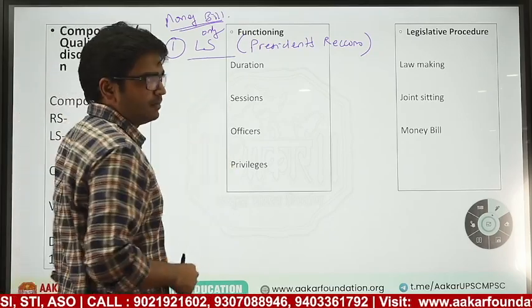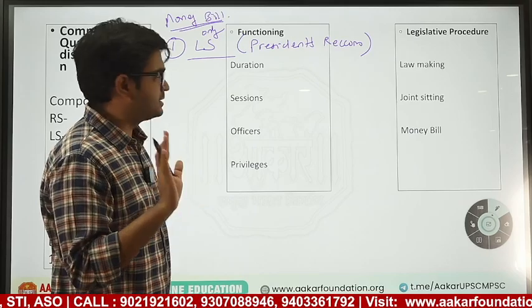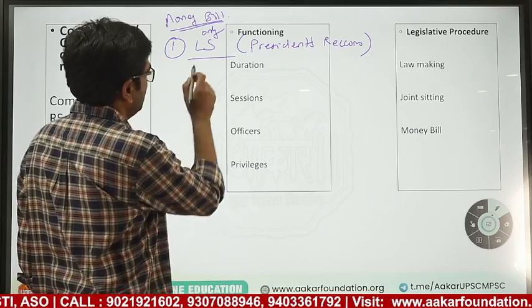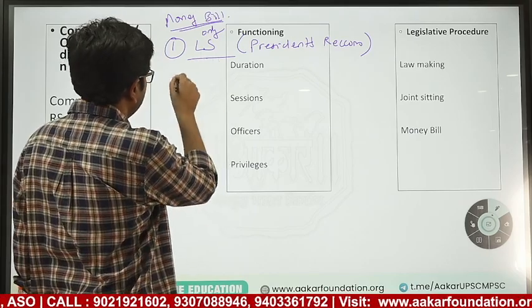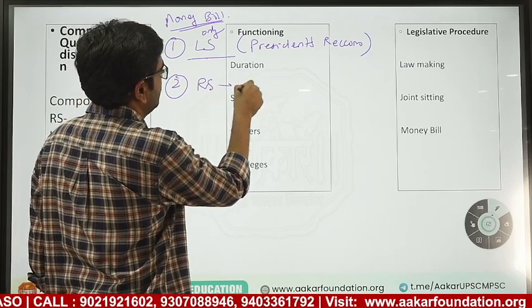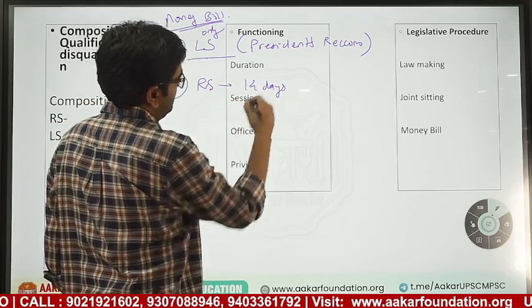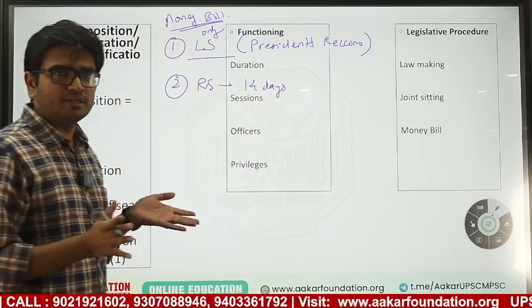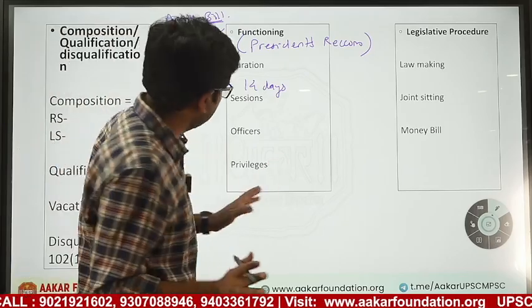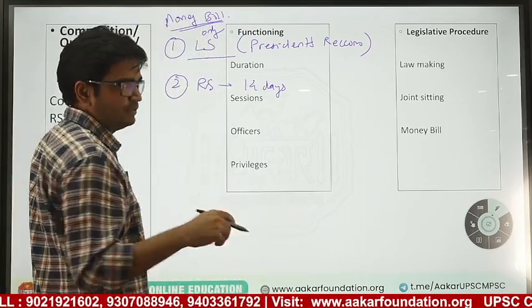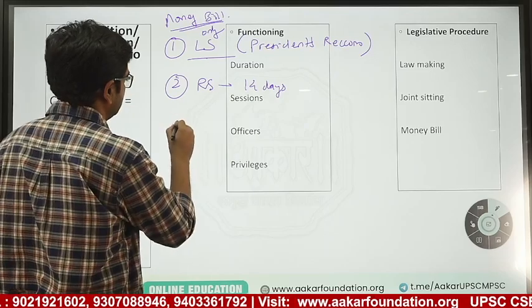Now in Lok Sabha, part of the money bill will be voted on, and part will only be discussed. We will see what those parts are. Lok Sabha will send that bill to Rajya Sabha for 14 days. Rajya Sabha can only give recommendations, nothing else. Rajya Sabha cannot vote. They can only give recommendations which Lok Sabha may or may not consider.